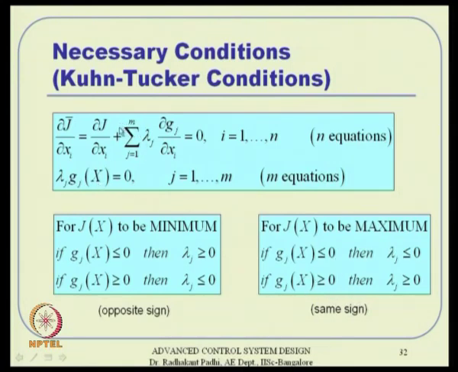So, you have to get a multiple set of solutions from here, and then for each of that you have to say whether all these things happen. That means, if g j is less than or equal to 0, then lambda j has to be 0 for all j's basically. Remember, j is 1 to m. And then similarly for maximum. So, these are what is called the Kuhn-Tucker conditions. These Kuhn-Tucker conditions are very neat, because ultimately they give you a very precise test condition to check.